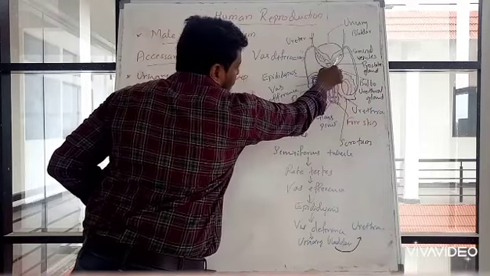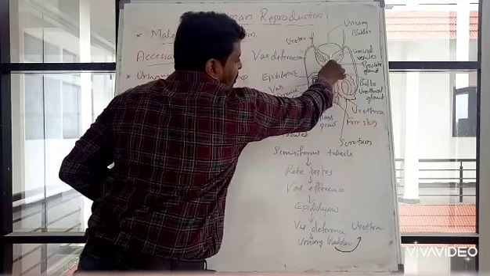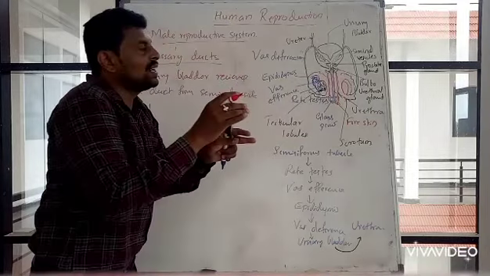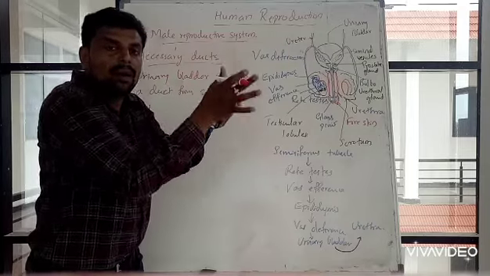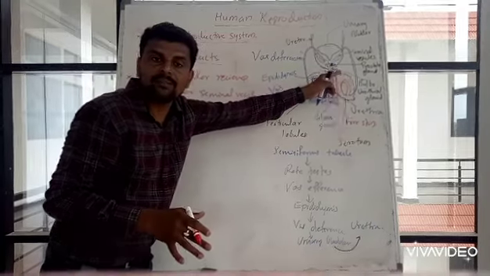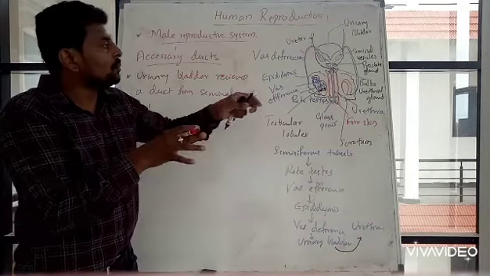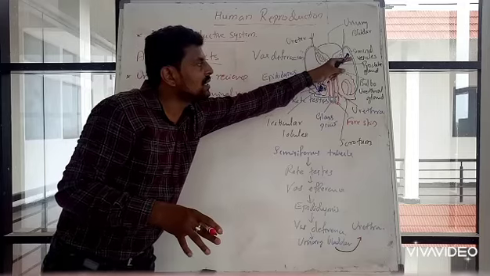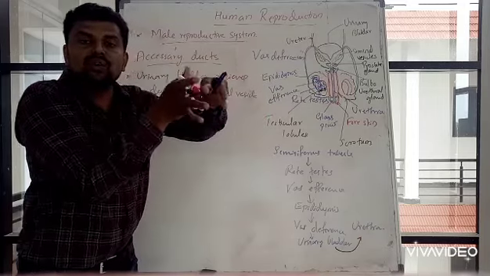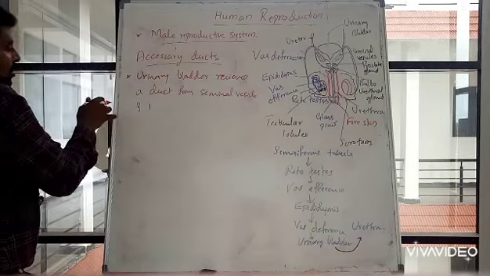The vas deferens will come and fuse with the duct of seminal vesicle, and they fuse together and open into the urethra. Got it? Both the openings of vas deferens and the duct from seminal vesicle fuse and open into urethra.